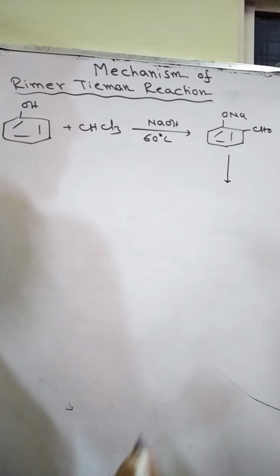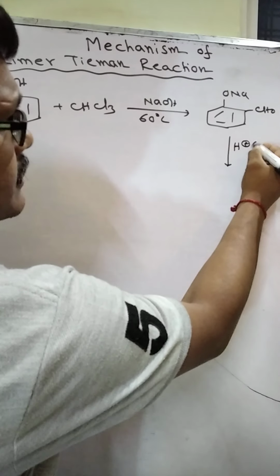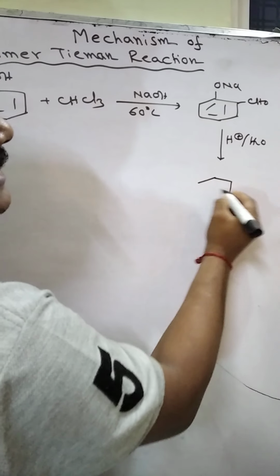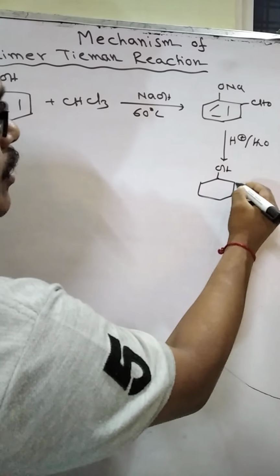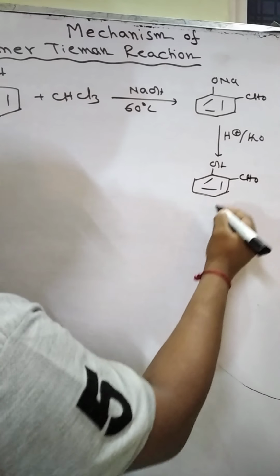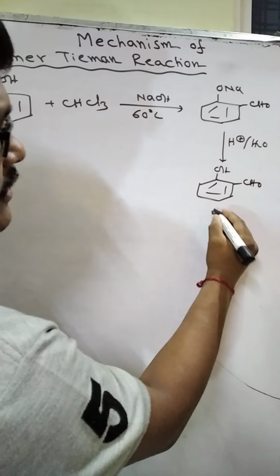After acidification of this compound, we get salicylaldehyde or orthohydroxybenzaldehyde, that is called salicylaldehyde.